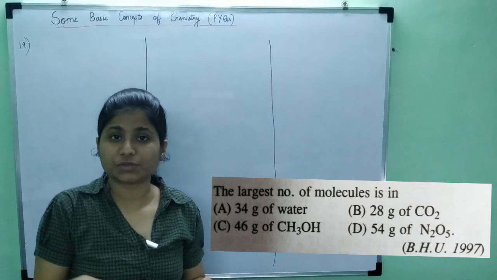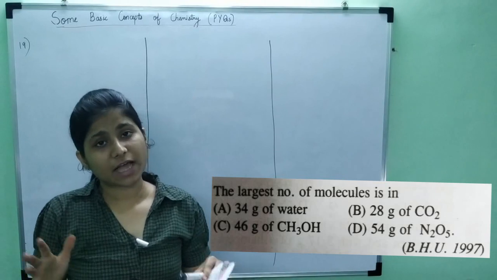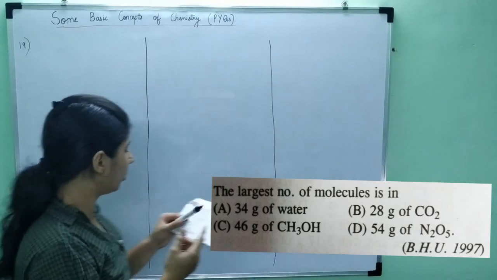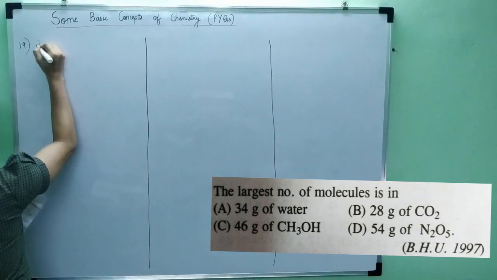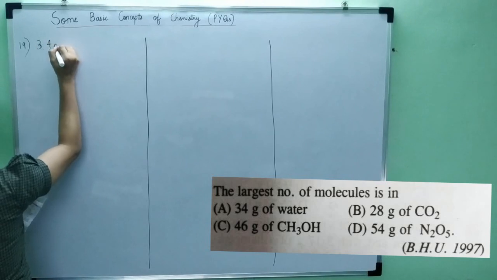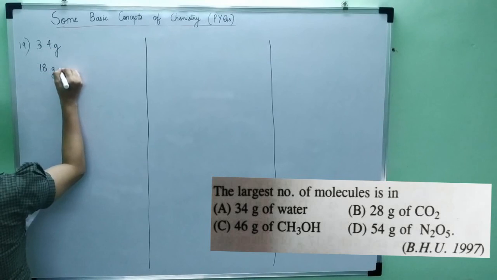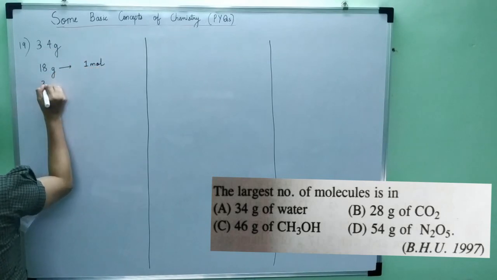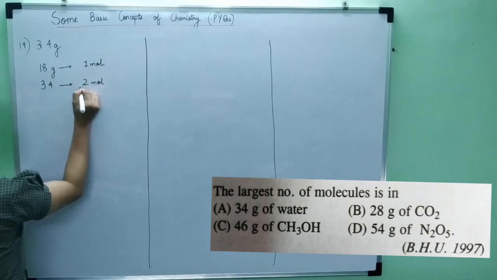Like a relation between weight and number of moles or molecules, because they have a very different relationship. Okay, so moles and molecules we can definitely do that. So largest number of molecules, now first is 34 grams of water. Now I know 18 grams of water is 1 mole. So 34 grams will be 2 moles. So first option is 2 moles.